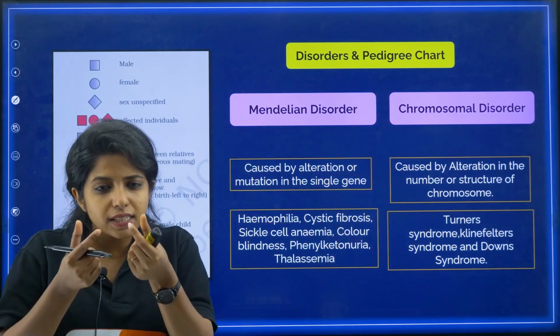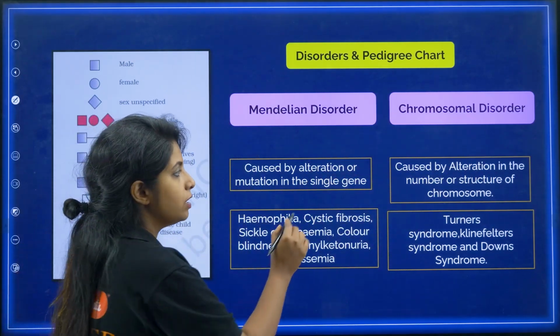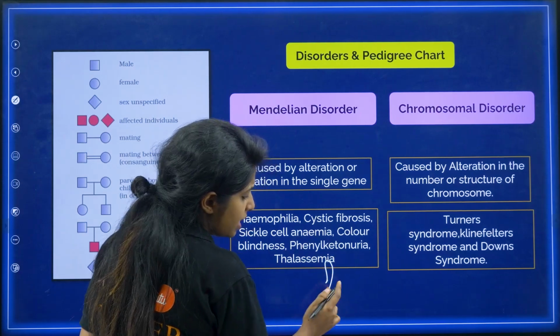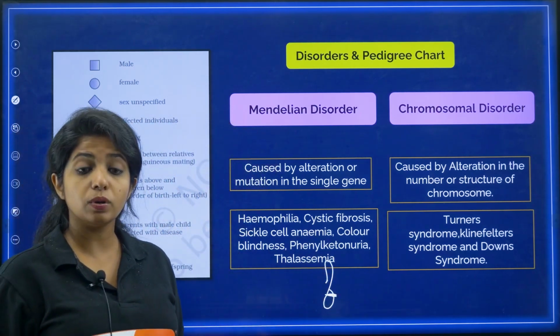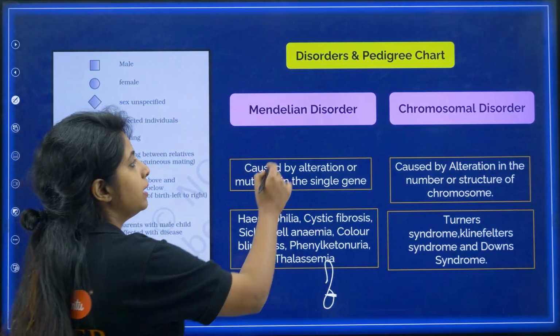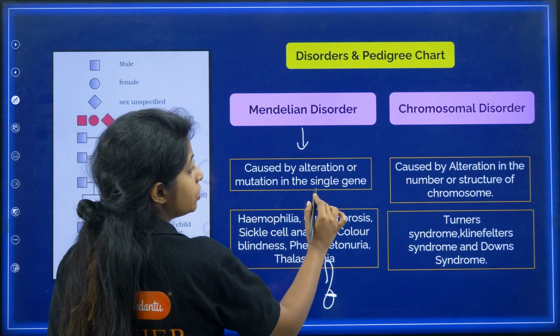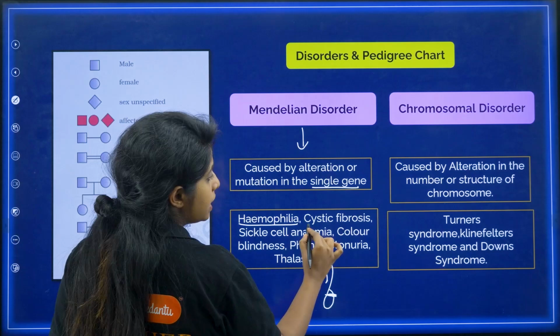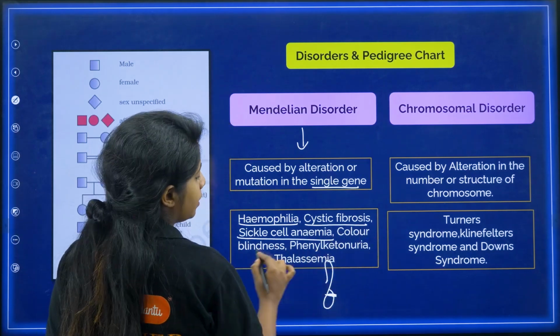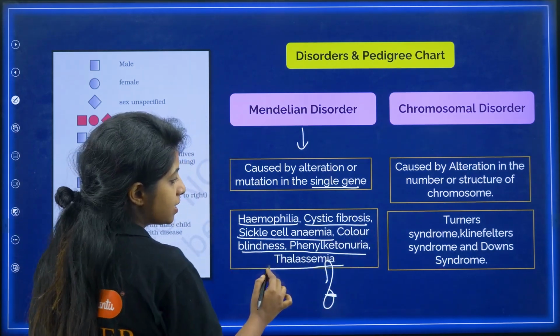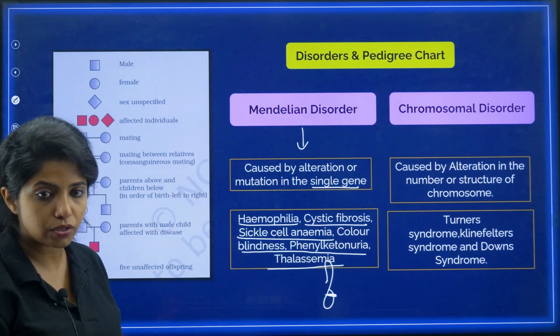So when we say that a single gene is mutated, one single gene which is located over here has some mutation happening, and because of this we are getting some disease. This is known as Mendelian disorders. Caused by alteration or mutation in the single gene, for example, hemophilia, cystic fibrosis, sickle cell anemia, color blindness, phenylketonuria, thalassemia, all of them are Mendelian disorders.